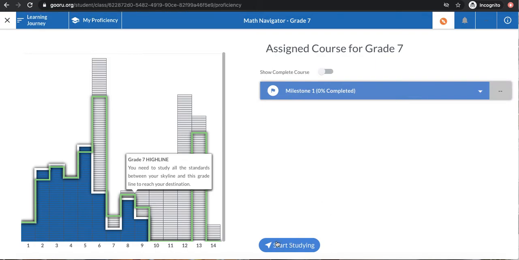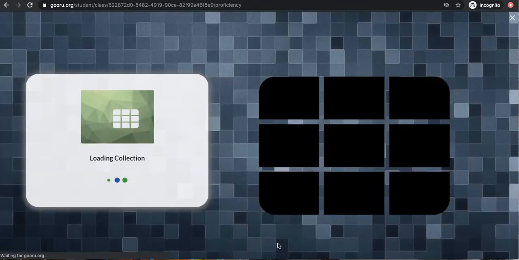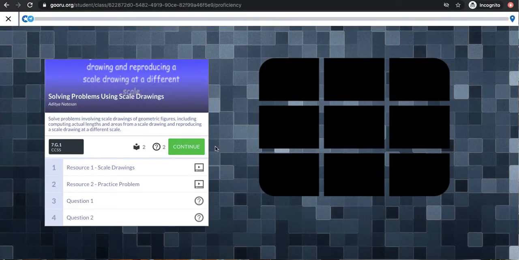And then the last button to click is Start Studying. So when you click that, it will bring you to your very first lesson. And you can just click the green Continue button to get started. What I want to show you though is what it'll look like every time you log in after that. So the screen we just saw only comes up the first time you log in.